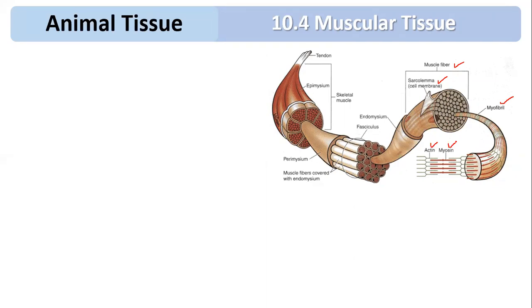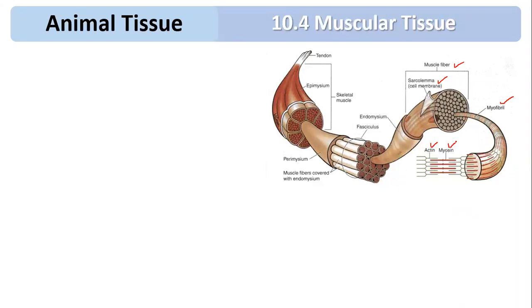I am again repeating the properties. The cells are elongated structures called muscle fibers. These muscle fibers are covered by a membrane called sarcolemma. Within the sarcolemma, within the cell, there is a cytoplasm called sarcoplasm.